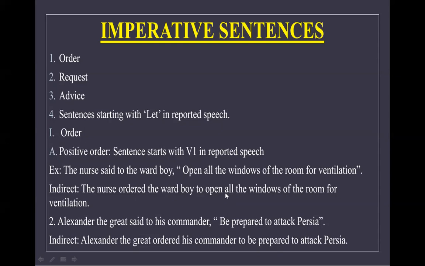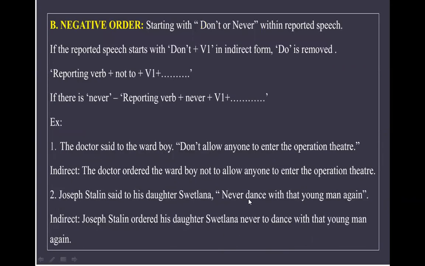Another example, Alexander the Great said to his commander, "Be prepared to attack Persia." Alexander the Great ordered his commander to be prepared to attack Persia. So जब यहाँ पर एक positive order है, then simply add to. But if there is a negative order, that means not is added there. और negative किस तरह से? You will find the statement beginning with don't or never.